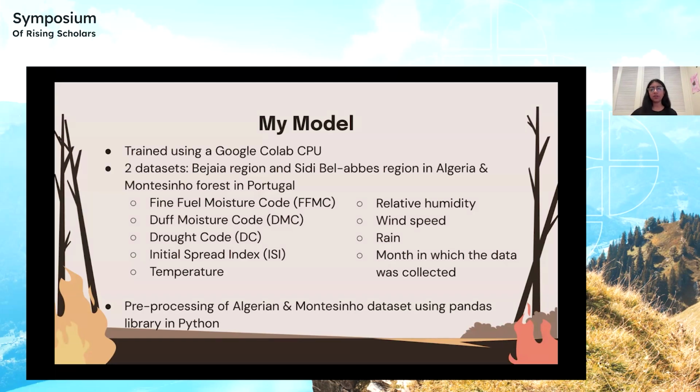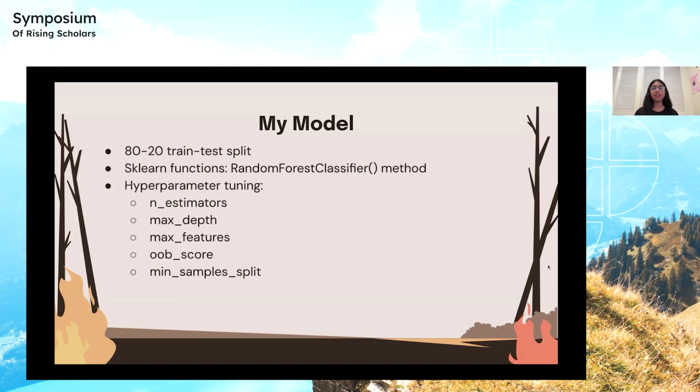I pre-processed both datasets using the Pandas library in Python to make sure that they both had the same features that were used in order to predict the final outcome. I used an 80-20 train test split and the random forest classifier method in order to create my model. I also tuned hyperparameters, and the most prominent one was the number of estimators, which is the number of trees that are used in the random forest.